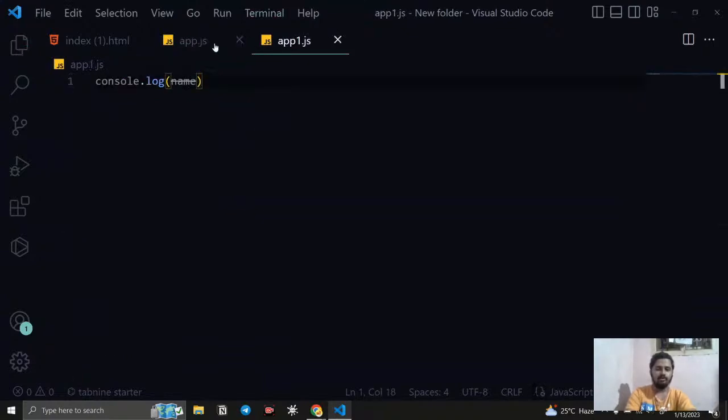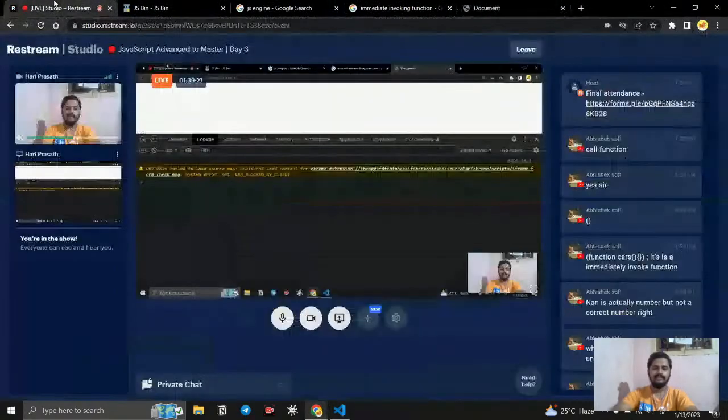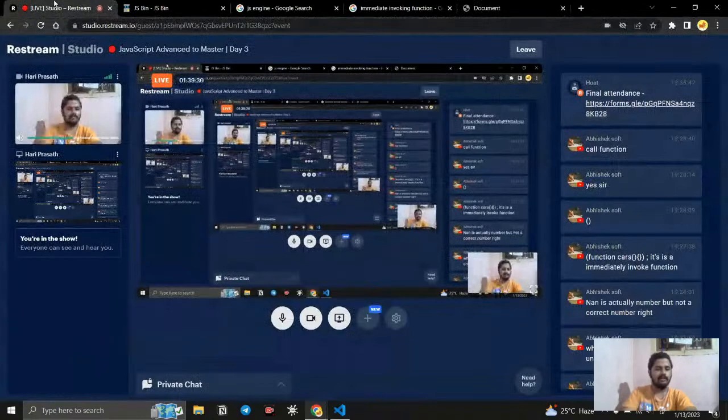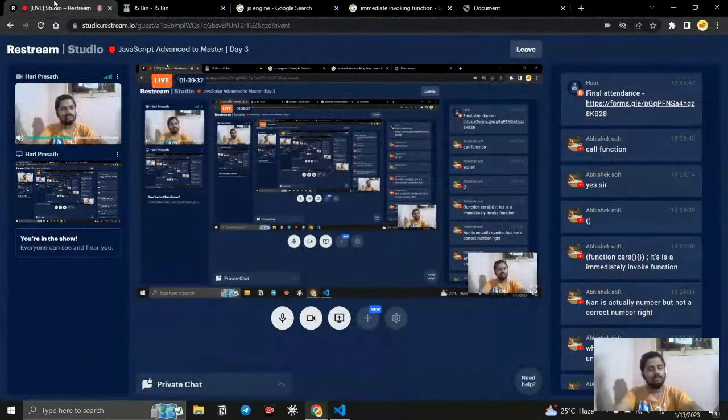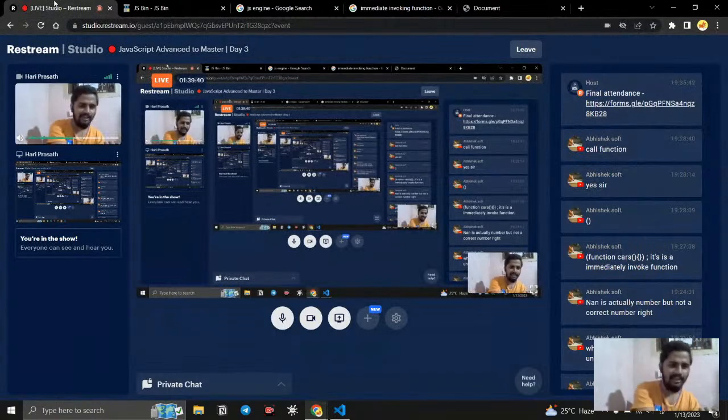Same like that, if we don't want to affect the global scope, we can create an immediately invoked function and put all our variables and everything inside it. It will not be accessible to the next script. We are not able to access it from the next script, which means we are stopping the pollution. So this is one of the ways it is used.